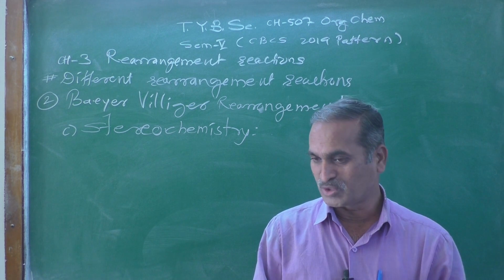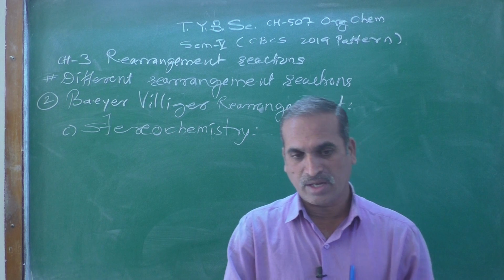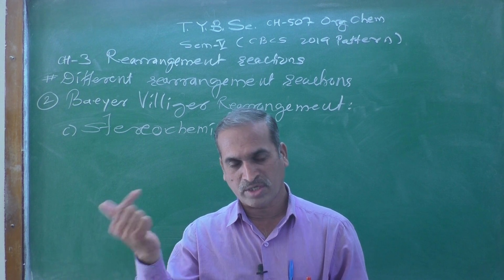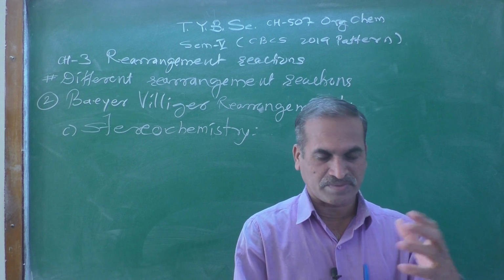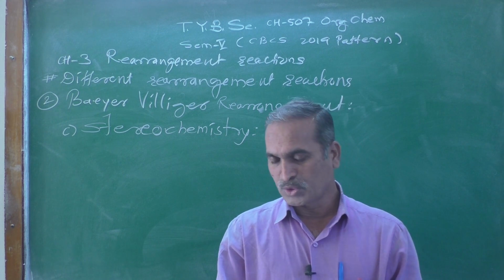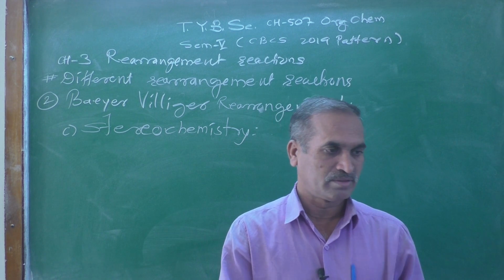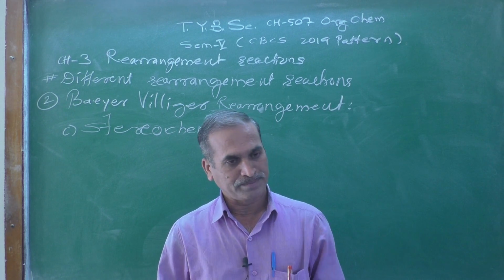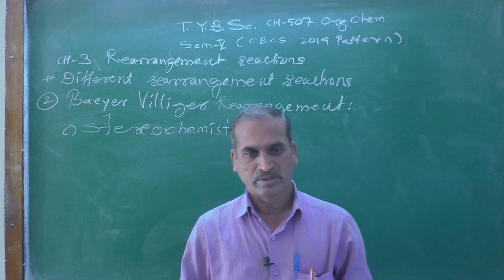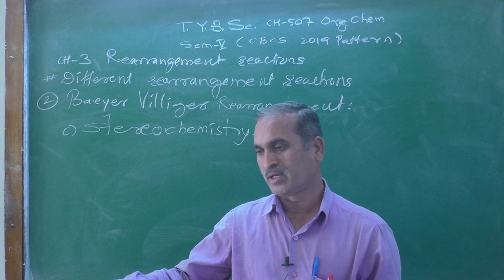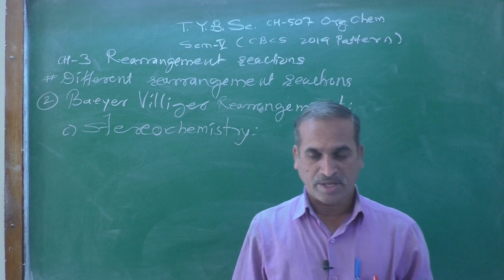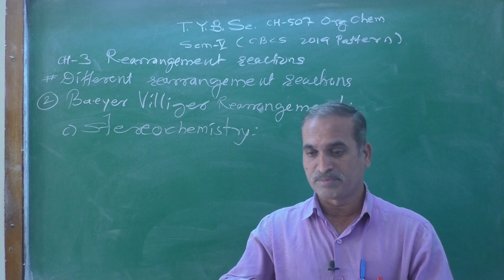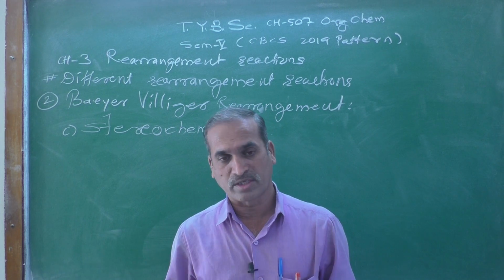Retention of configuration means what? If your substrate has an R configuration, and the product is formed, see here your substrate is a ketone, as we know that in a Baeyer-Villiger rearrangement reaction your starting material is a ketone and your product must be an ester, and there is an insertion of an oxygen atom, and during that process some rearrangement occurs simultaneously.